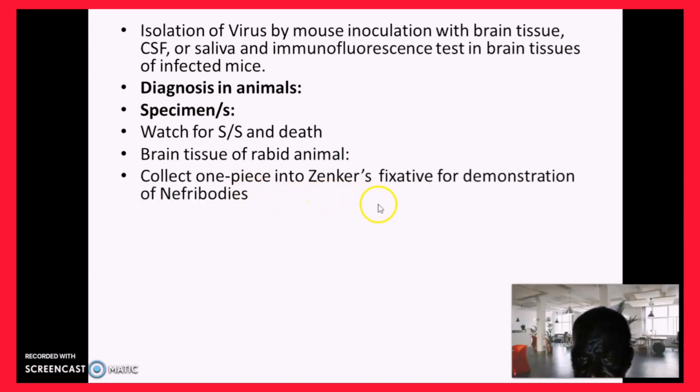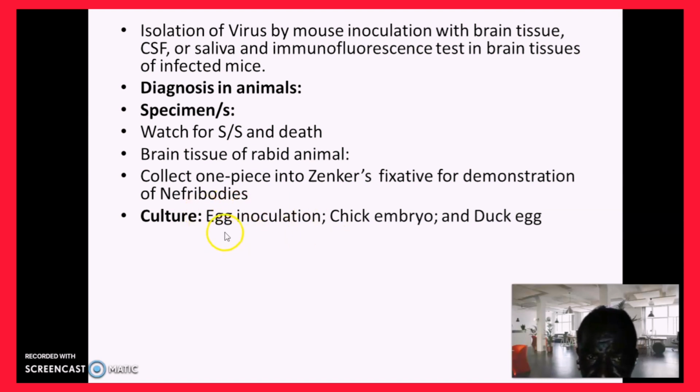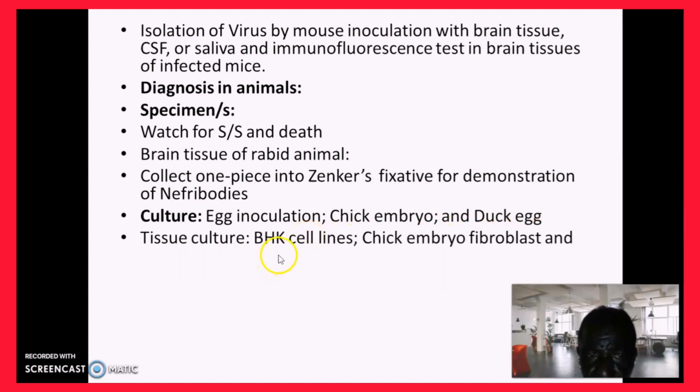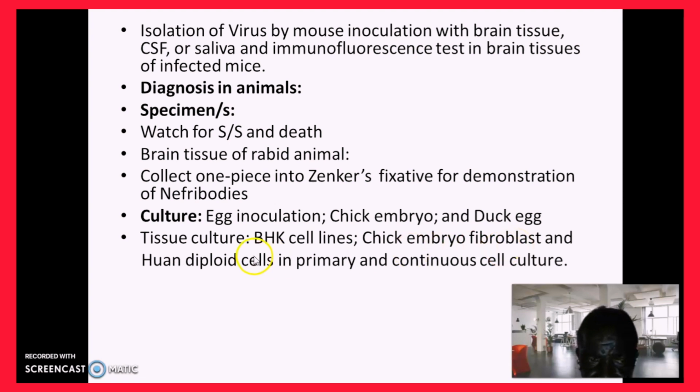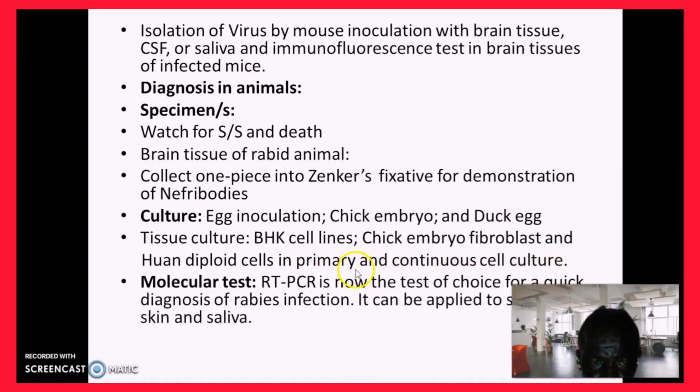Collect one piece into Zenker's fixative for demonstration of Negri bodies. Culture: egg inoculation, with embryonated eggs. Tissue culture could be brain, heart, kidney, cell lines, chick embryo fibroblasts, and human diploid cells, primary and continuous cell culture.